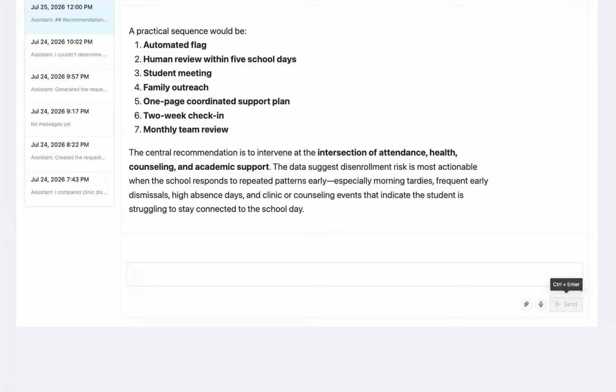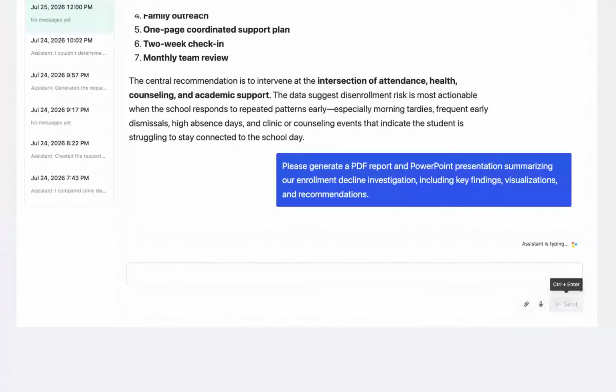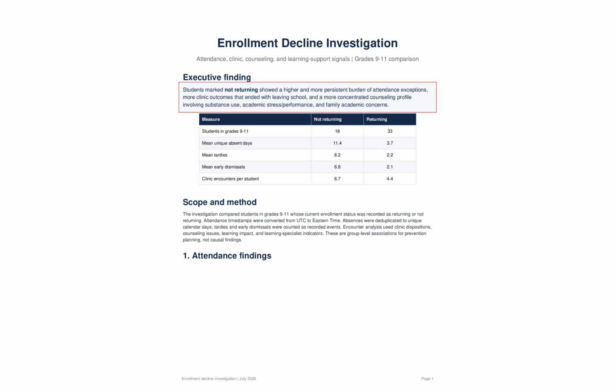Finally, we should ask the personal assistant to summarize everything we've learned. Let's ask the personal assistant to produce a comprehensive report and presentation slides covering our investigations, analysis, and recommendations. This includes an executive summary and useful visualizations ready to share with the board.